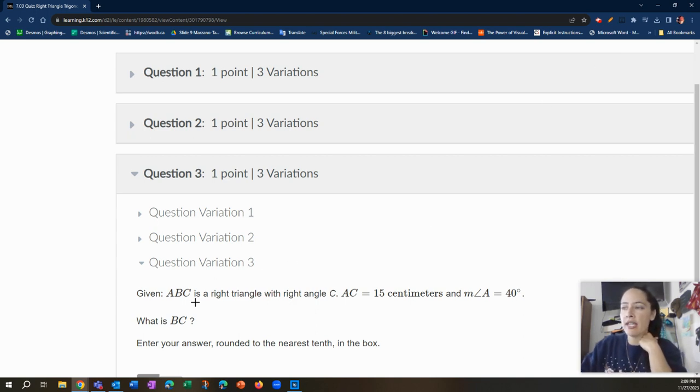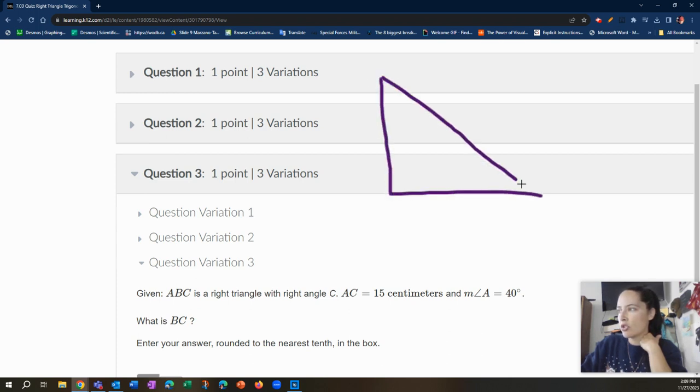You're given a triangle ABC, and it's a right triangle. Okay, so let's just draw that. All right, I did the best I could. Here's the right angle to the best of my ability. The right angle is C, that matters, so label that C immediately. So you understand, that's my triangle. Don't worry, it's not to scale. We're not using the scale. We're using the labels to make sure we have the right relationships in our diagram.